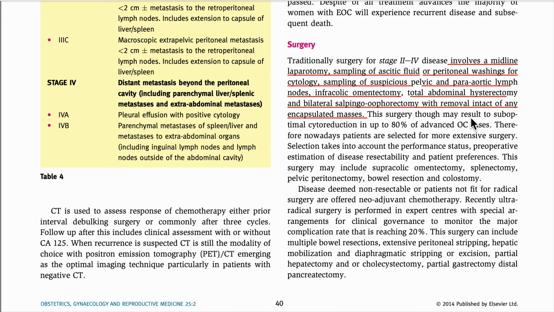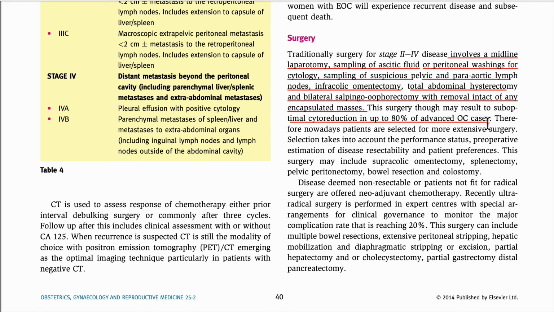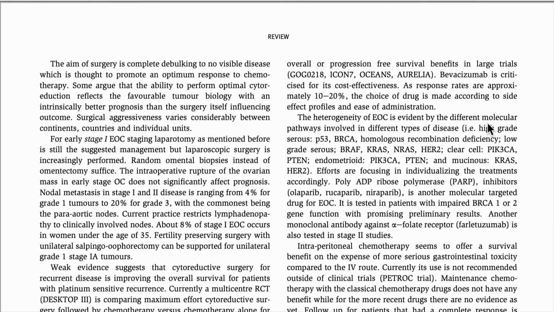And this we call the cytoreductive surgery, optimal cytoreductive. 80% we will do it. Okay, so these are the things which we finish here.